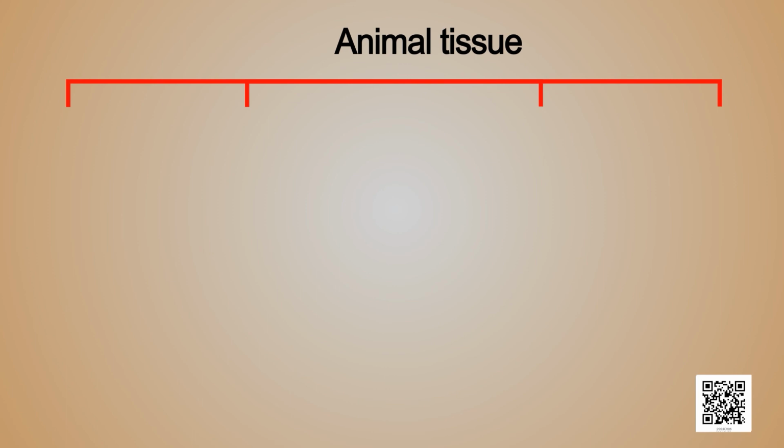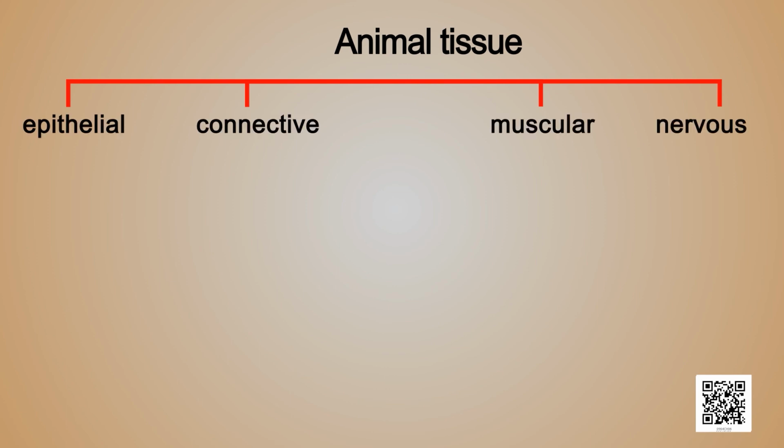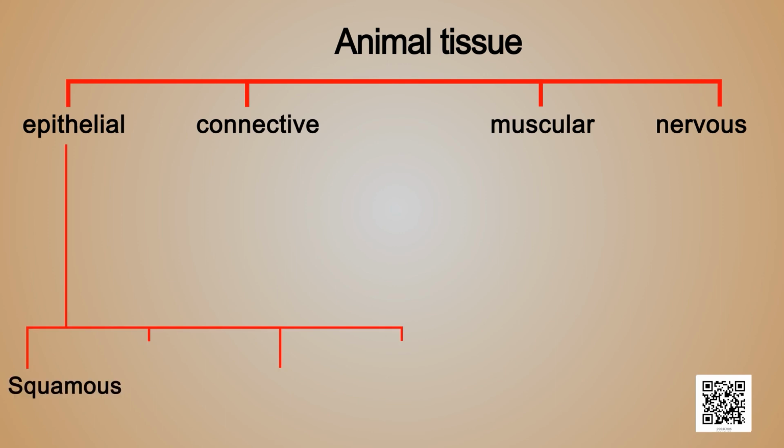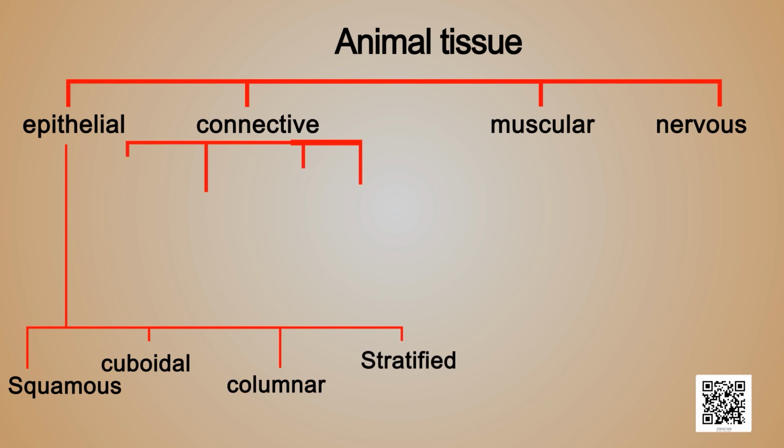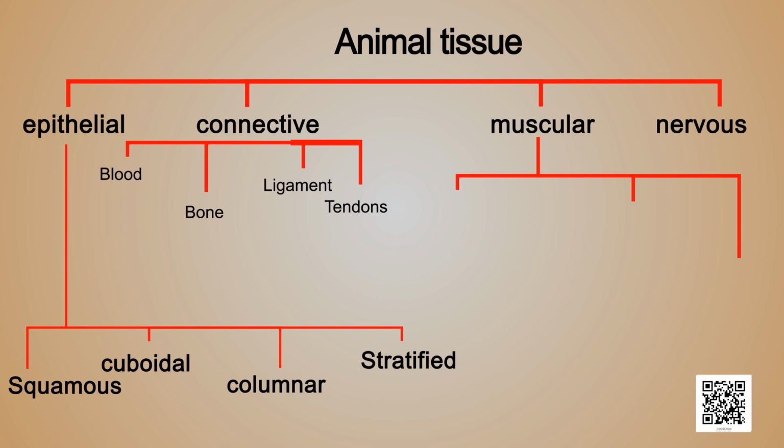Animal tissues are of four types: epithelial, connective, muscular, and nervous tissue. Epithelial tissue is further classified as squamous, cuboidal, columnar, and stratified. The different types of connective tissues are blood, bone, ligaments, and tendons. Muscular tissue is of three types: striated, unstriated, and cardiac.